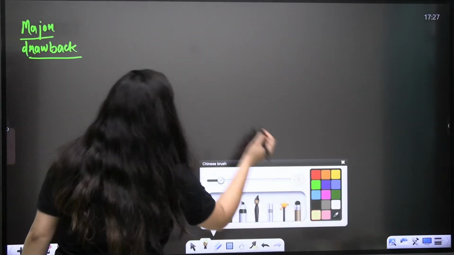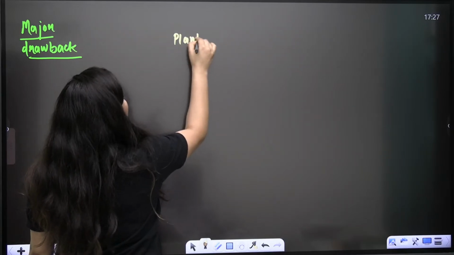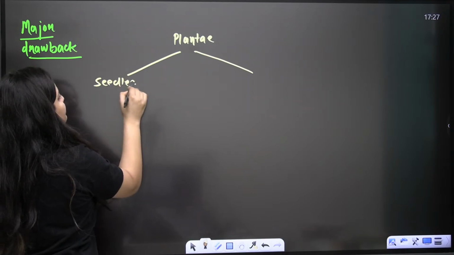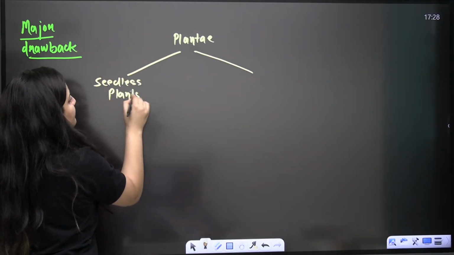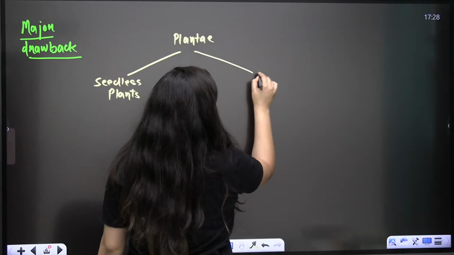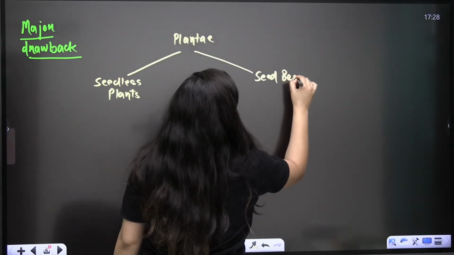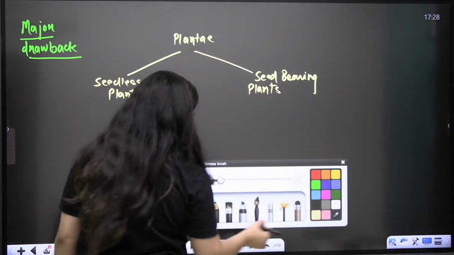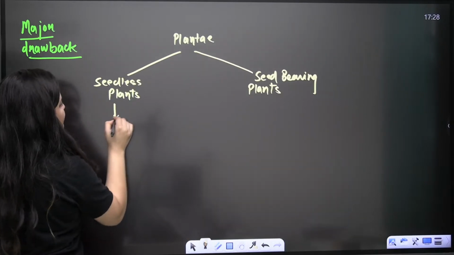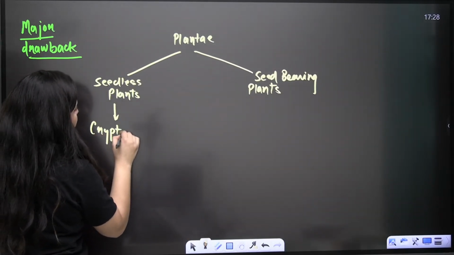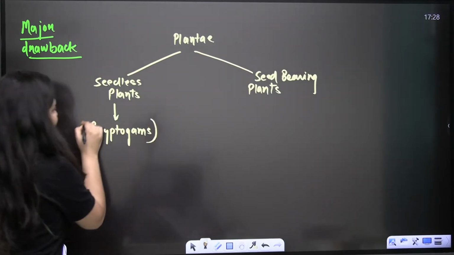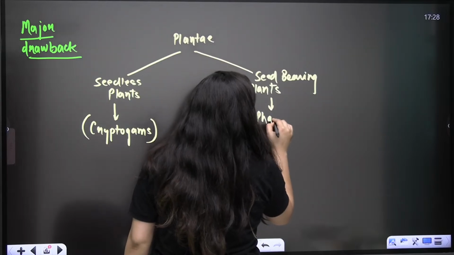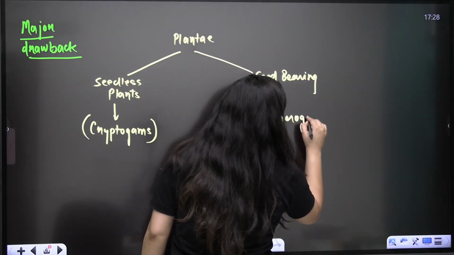So when they classified the plants, you know that the kingdom is Plantae. Kingdom Plantae has two parts: seedless plants and seed bearing plants. For seedless plants, the word that we have is cryptogams, and for seed bearing plants, we use the word phanerogams. It is important, please note down.